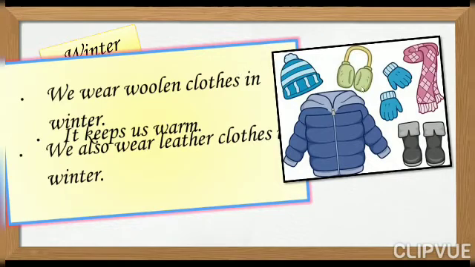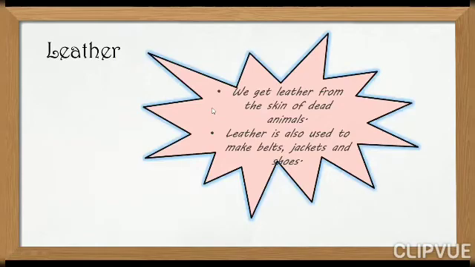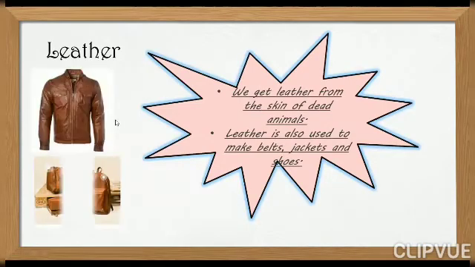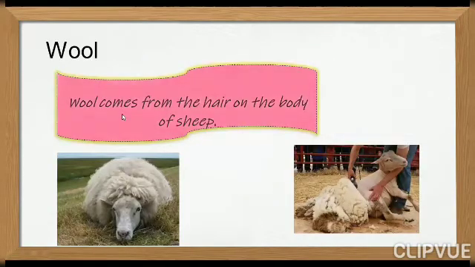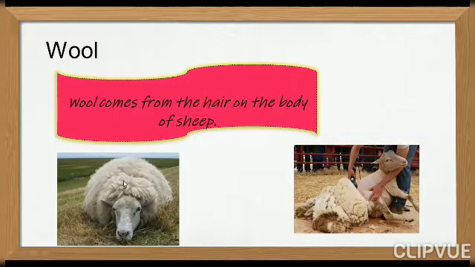You can see the sweaters. These are all made of wool. Now, where does the wool come from? First, wool comes from the body of sheep. वो किससे मिलता है? शिप की जो बॉडी होती है उस पे जो hairs होते हैं, collected by the human beings and they prepare the woolen clothes from that fur or hair. You can see in the picture that one man is removing the wool from the sheep. That wool is collected and made into woolen clothes.